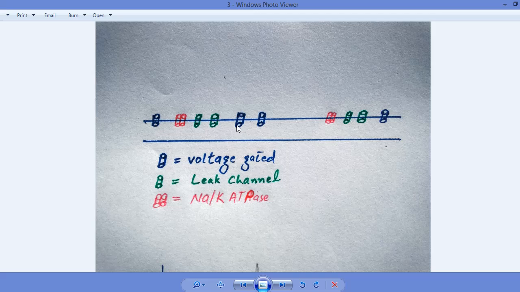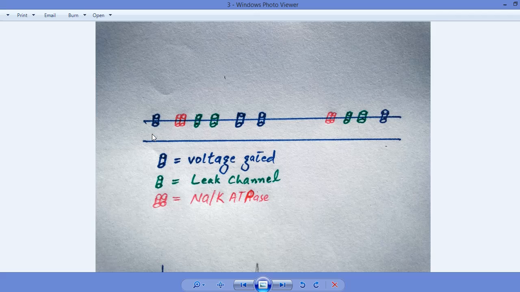This blue color channel is also a voltage gated channel, and this blue color channel is also a voltage gated channel. This is also a voltage gated channel. But some of these voltage gated channels are sodium voltage gated channels, and some of these are potassium voltage gated channels. This should be kept in mind: this is a sodium voltage gated channel and this is a potassium voltage gated channel.